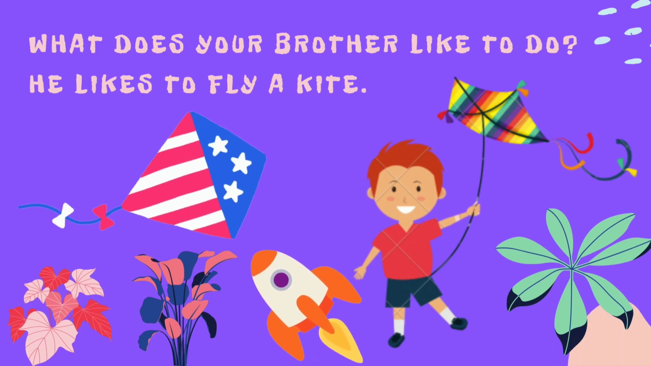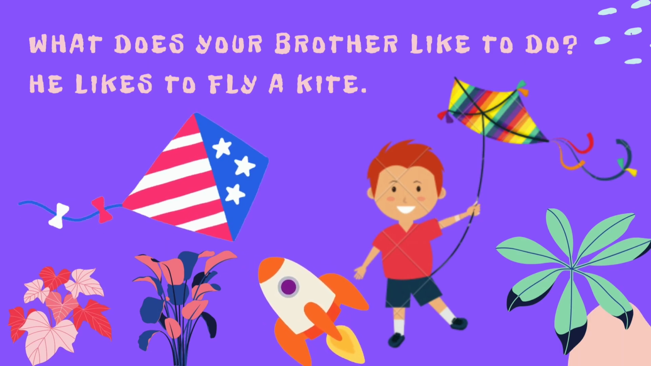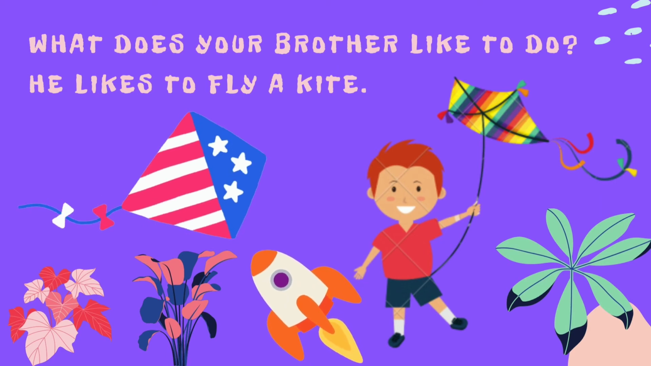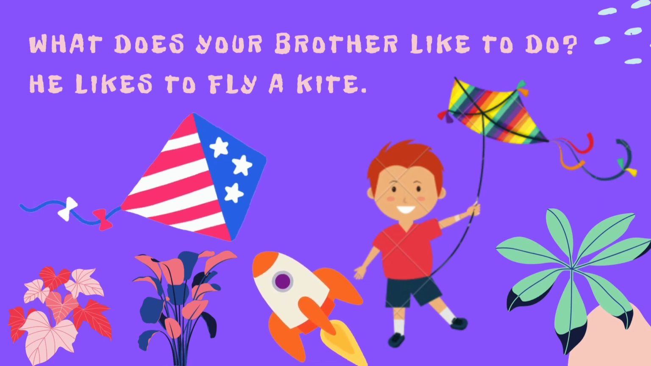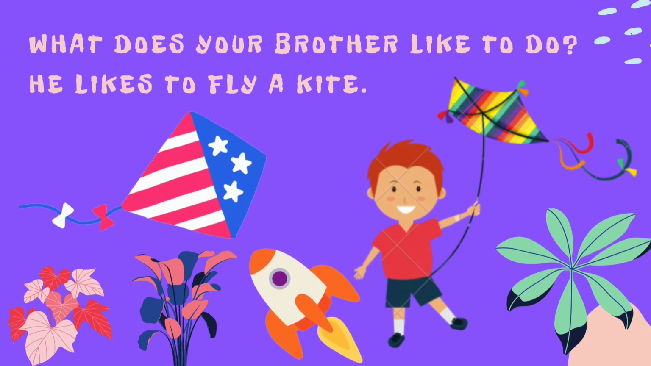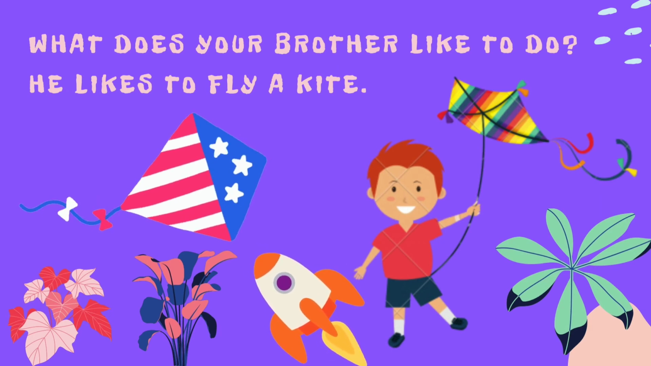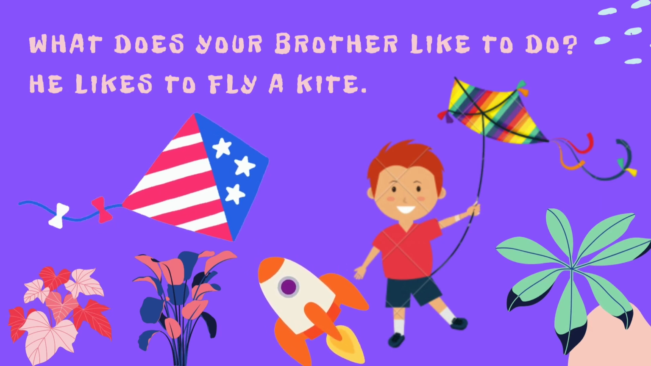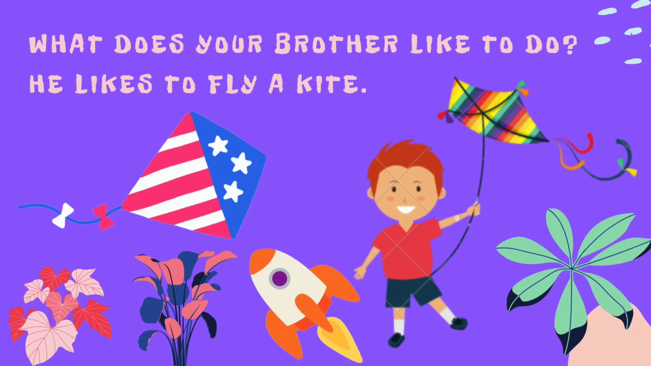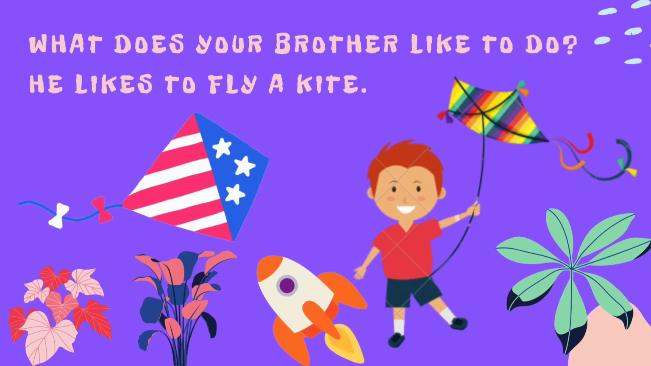Okay, how about this example? What does your brother like to do? He likes to fly a kite. In here, your brother means he. That's why in the answer we need to use likes. He likes to fly a kite.